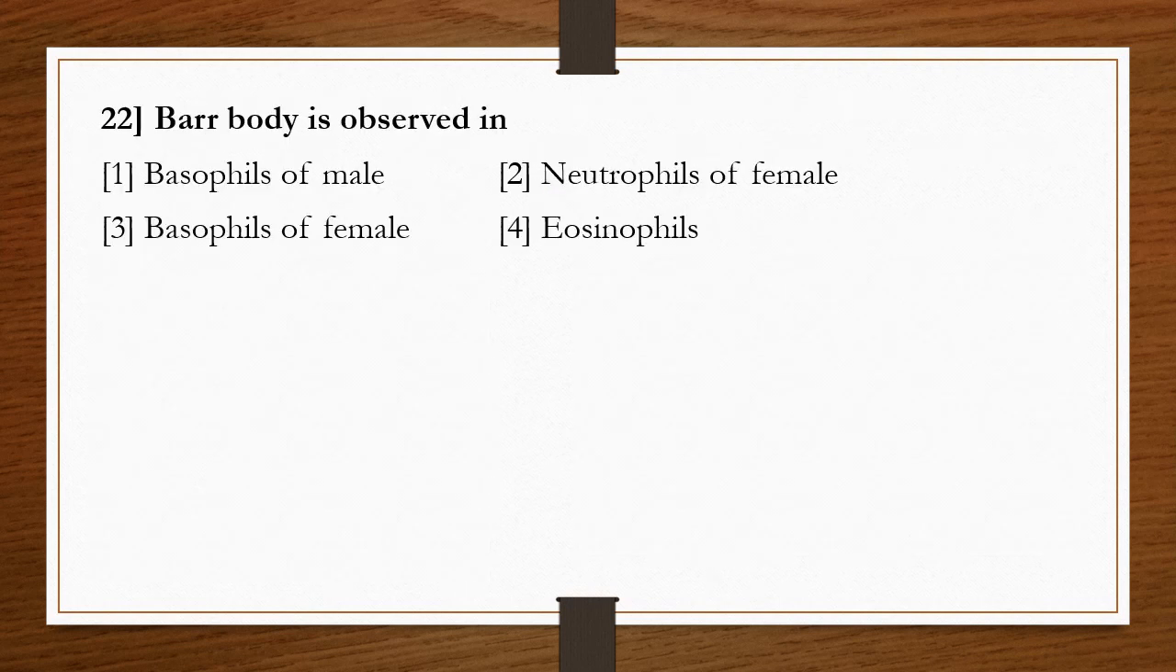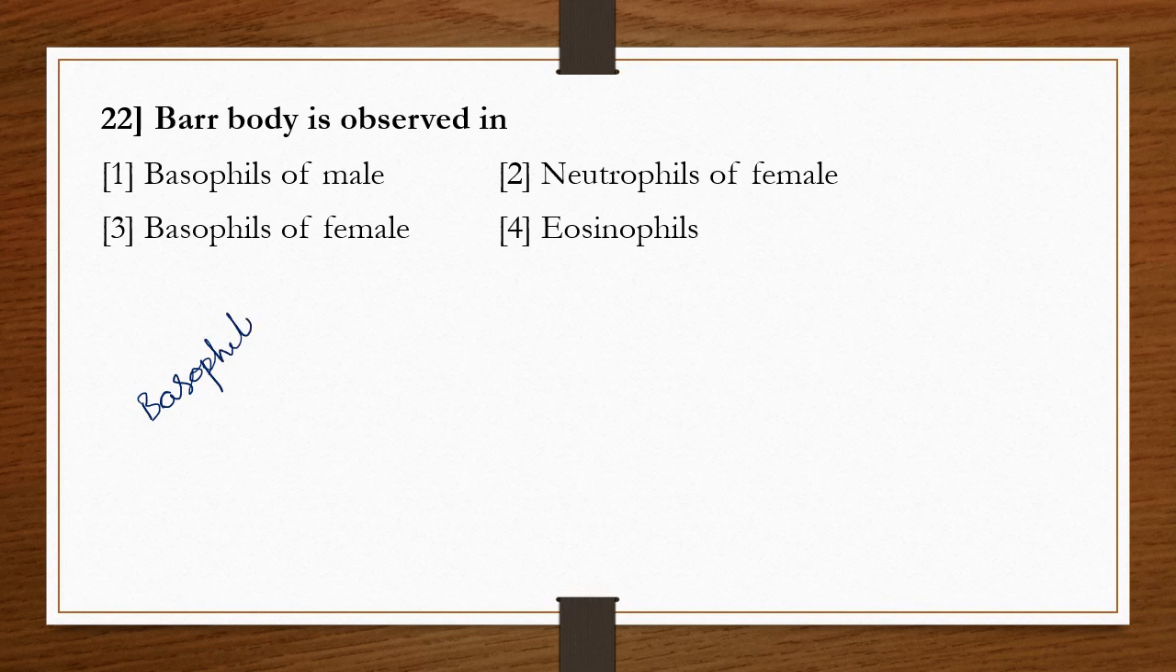Question number 22. Barr body is observed in: options 1. Basophils of male, 2. Neutrophils of female, 3. Basophils of female, 4. Eosinophils.